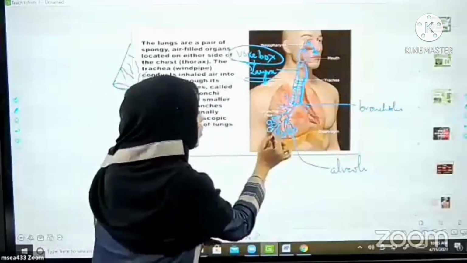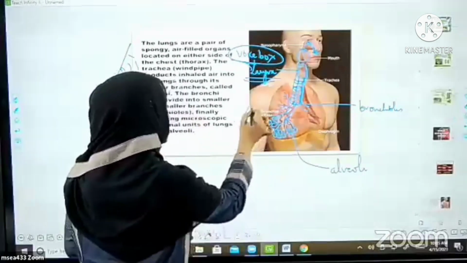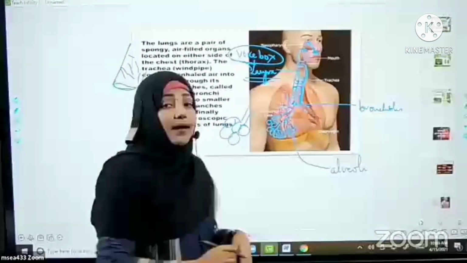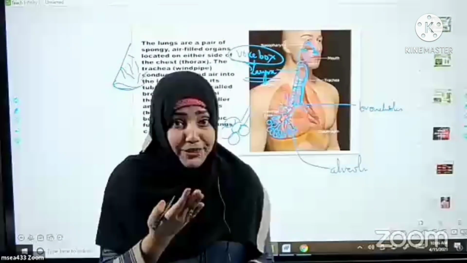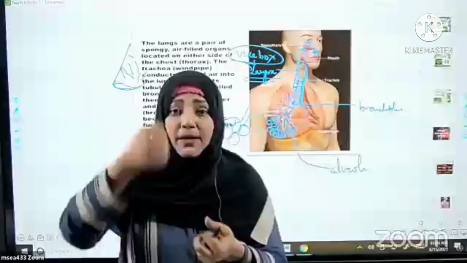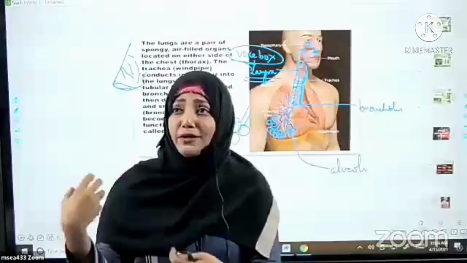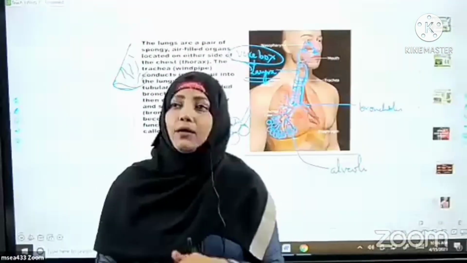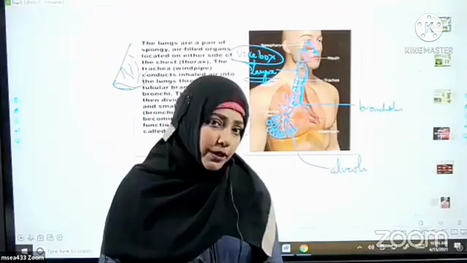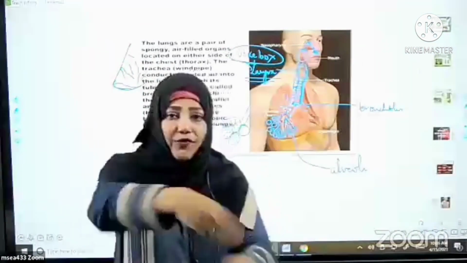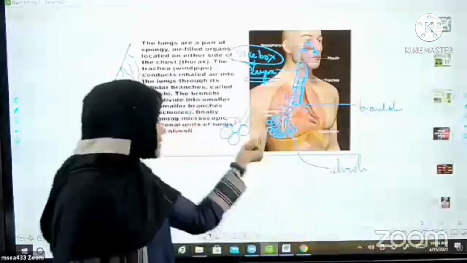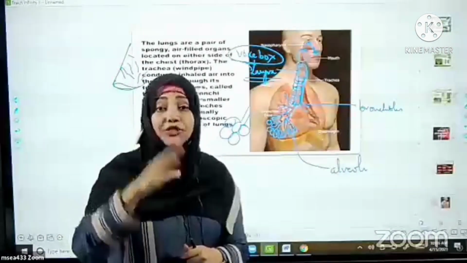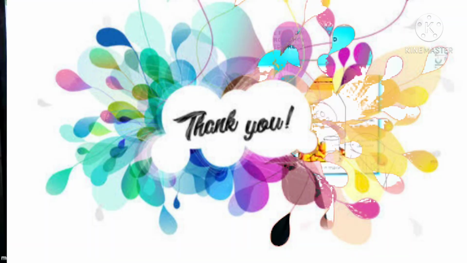All these, beta, the small bunch-like, grape-like structures I have drawn, called alveoli, are all microscopic. You cannot see them with your naked eyes. In your house, maybe you bought lungs during Bakrid festival, you cut it and you fried it. What we call lungs in Urdu, Phepsa, you call it? Exactly. You cut it and you fried it. But you never saw these small grape-like structures in it because these are microscopic, but they are spongy in nature. Inshallah, we'll meet you in the next class.